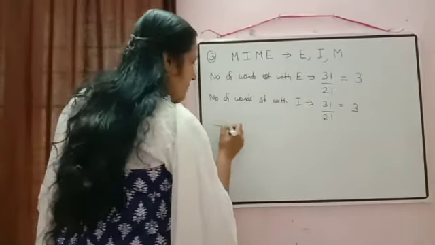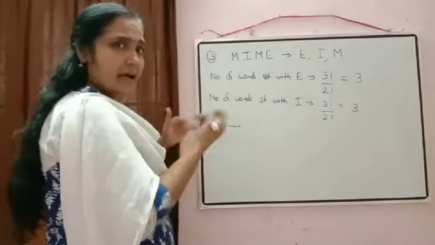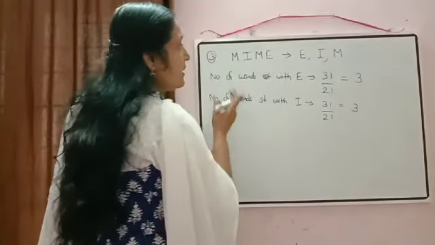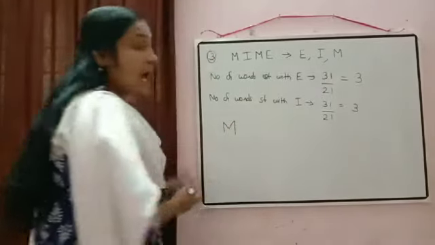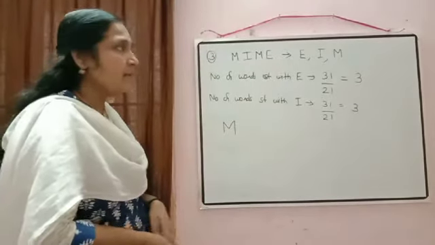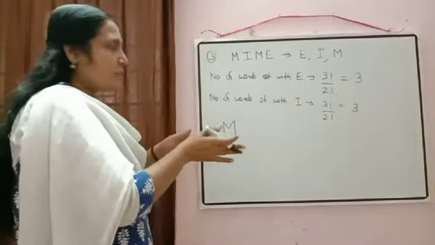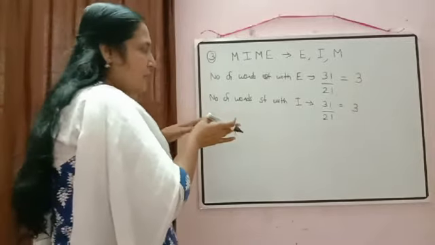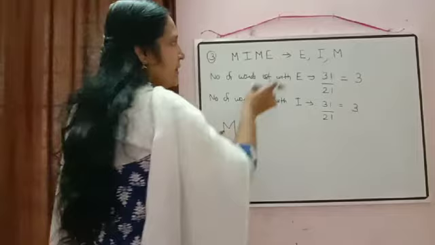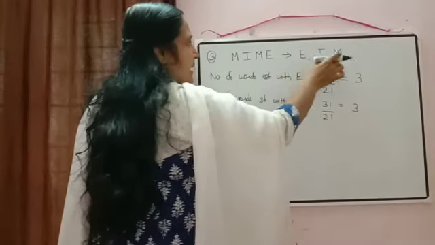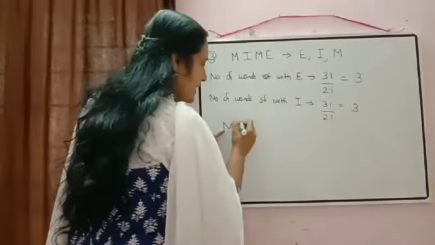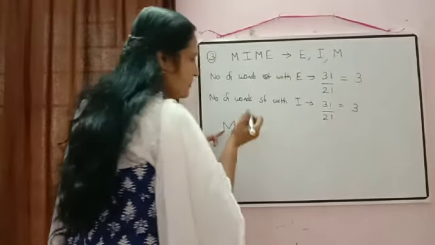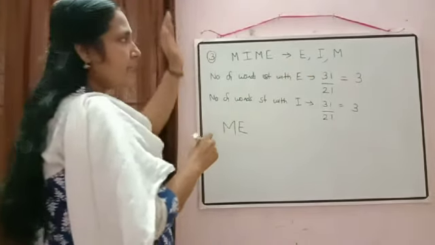Then next one, number of words. Again I am not writing there, I am just writing the word there. Number of words starting with M. But in that MIME will come. Correct? Now we will move to the next possibility. According to dictionary order, after M, these letters are there: E, I and M. So number of words starting with, first what will come? ME. So number of words starting with ME.